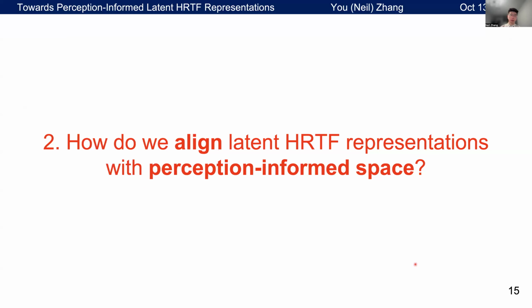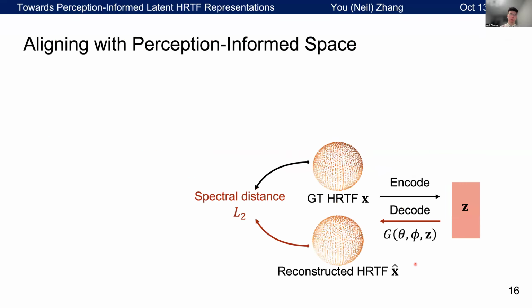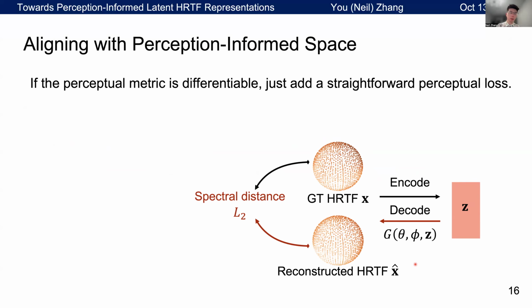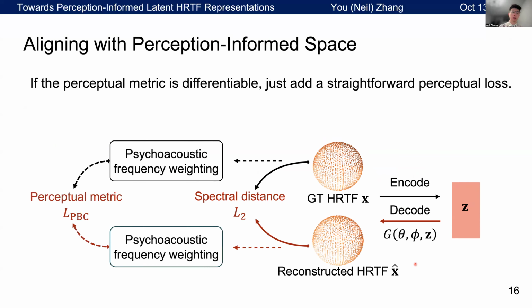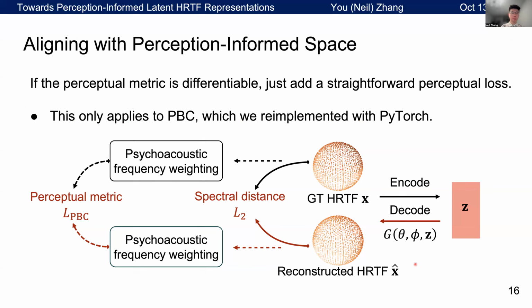Then the question becomes, how do we align latent HRTF representations with perception-informed space? So we built our method on top of the existing models where they use basic spectral distance as the training objective. So if our objective perceptual metric is differentiable, then this problem is easy. We just add a straightforward perceptual loss. So we compute the perceptual metric out of the HRTF and then calculate the perception distance to minimize that. But this only applies to PBC, which we implement with PyTorch.